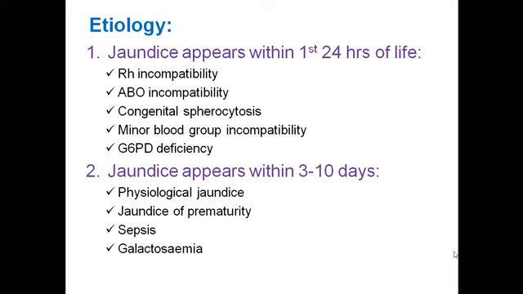On the other hand, the RBC lifespan is less in a newborn baby, and that is around 90 days in term baby and 40 to 60 days in preterm baby, which is 120 days in infant, children, and adult. And other causes of physiological jaundice are the immaturity of liver. So if the liver is immature, then the bilirubin uptake is less by the liver, and also bilirubin conjugation is slow in the liver of a newborn baby.